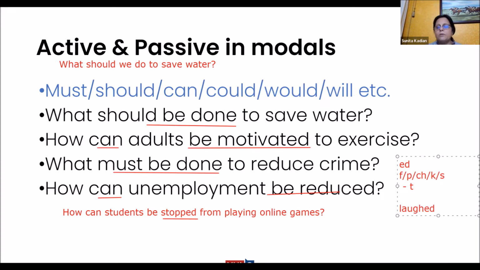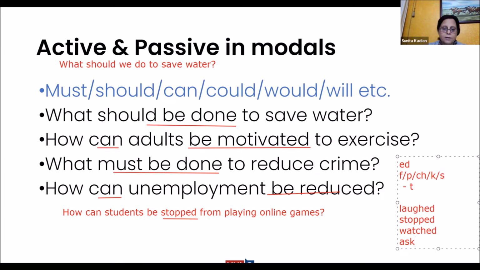Now, let's look at this word. So how should we pronounce it? Laughed. Everyone laughed at me. Stopped. T sound. Stopped. And this is given even in the dictionary, if you look up the pronunciation of this. Watched. I watched it on TV last night.